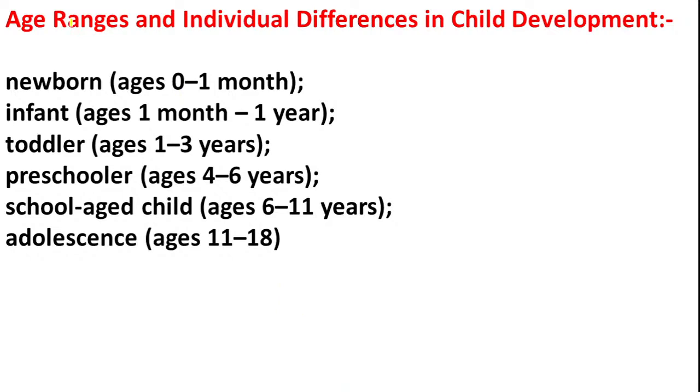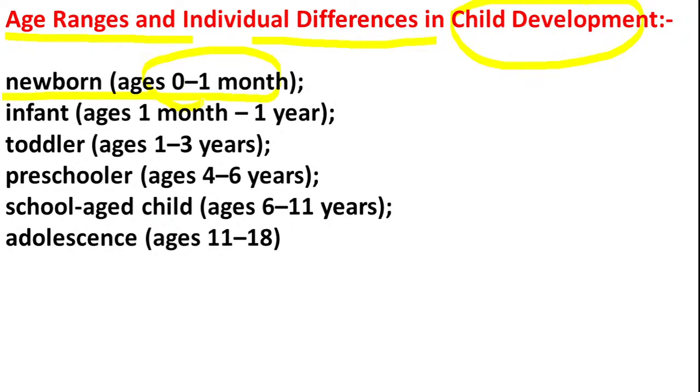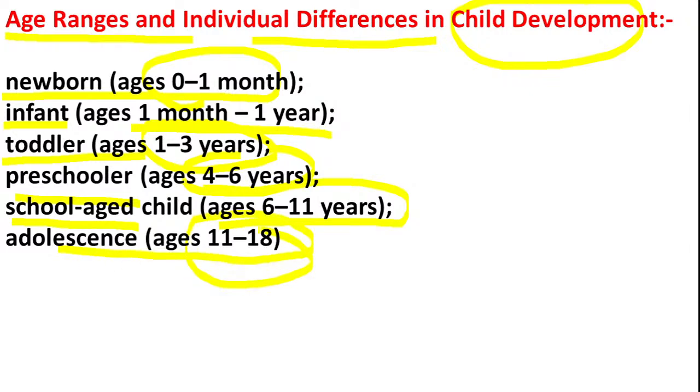Then here are age ranges and individual differences in child development. The age ranges: newborn baby is 0 to 1 month, then infant from 1 month to 1 year, then toddler 1 year to 3 years, then preschooler 4 years to 6 years, then school-aged children ages 6 to 11, then adolescents, age 11 to 18. Please remember these years.